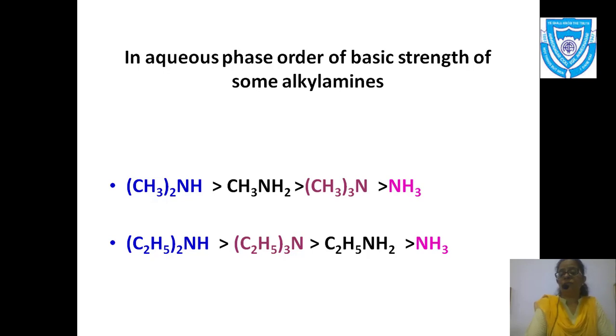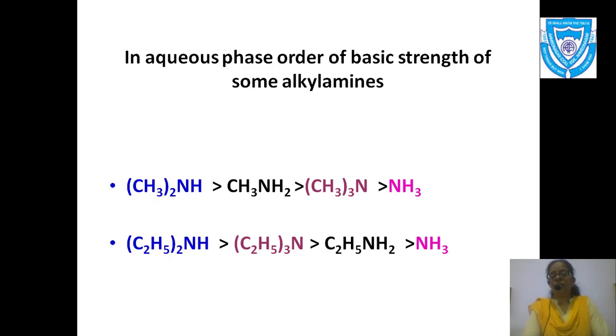This is just a trick to remember. If you remember the number 213, you can answer this question very easily. When the alkyl group is methyl, that is smallest, so the number is also smallest, that is 213. So 2 is greater than 1, 1 is greater than 3. This is the trick, and ammonia is there of course.